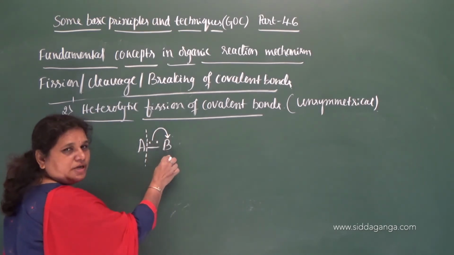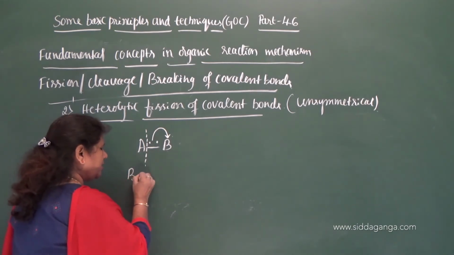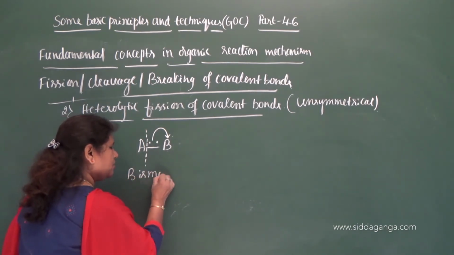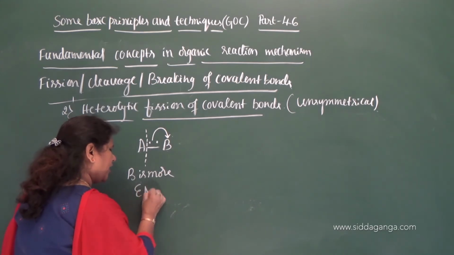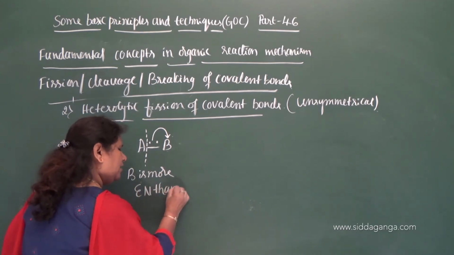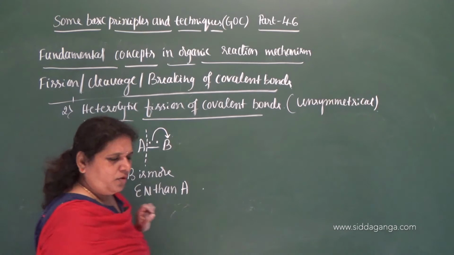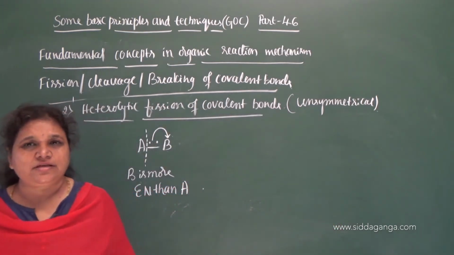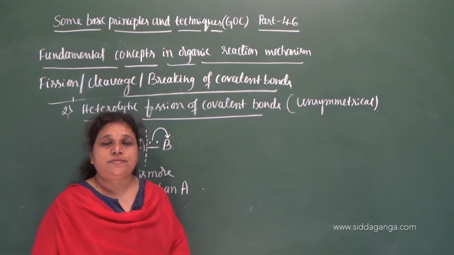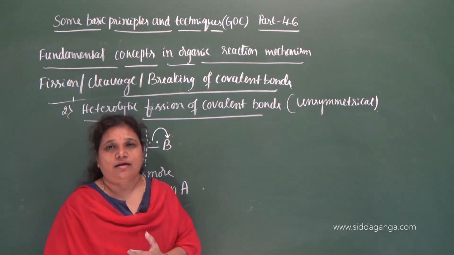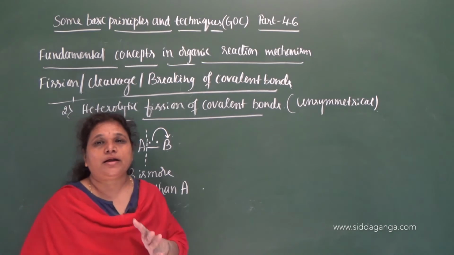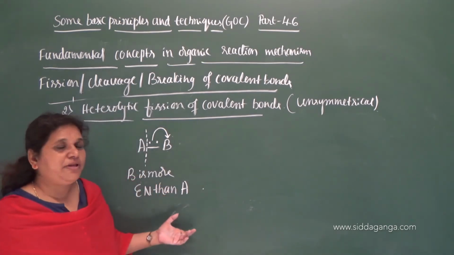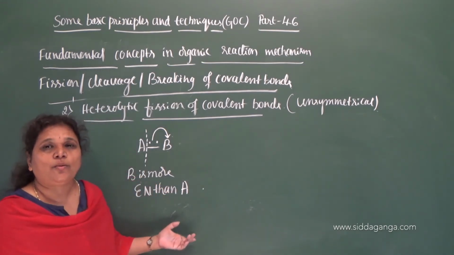Why is it towards B? Because B is more electronegative than A. Then you know under what condition the heterolytic cleavage takes place. The heterolytic cleavage takes place when the covalent bonds are what? Polar in nature. So it preferably takes place in polar covalent bonds.